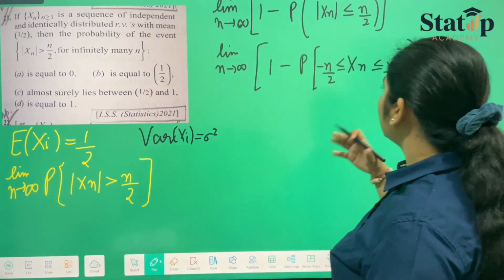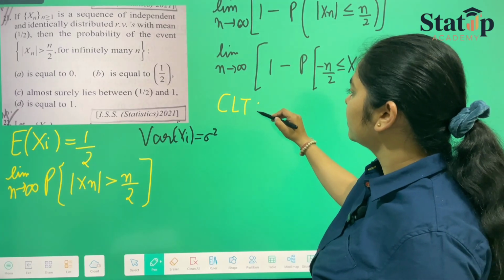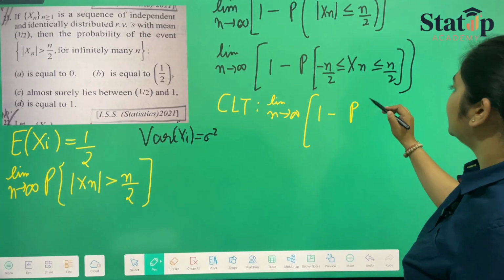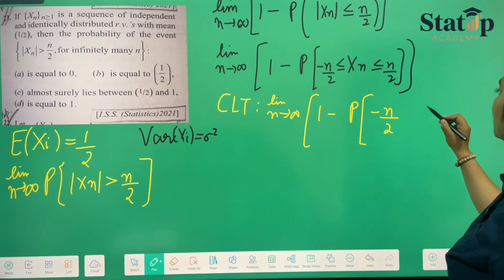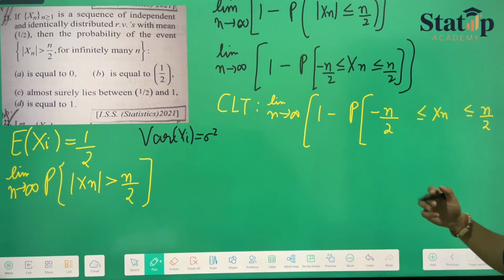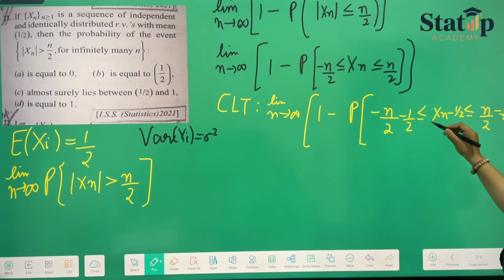Now we have to calculate by CLT. Limit n tends to infinity, 1 minus the probability that minus n by 2 is less than or equal to Xn is less than or equal to n by 2. So we have to calculate first of all the expectation of Xi. So it will be minus half here, and it will be minus half here, upon the square root of the variance, which is sigma, upon sigma, upon sigma.